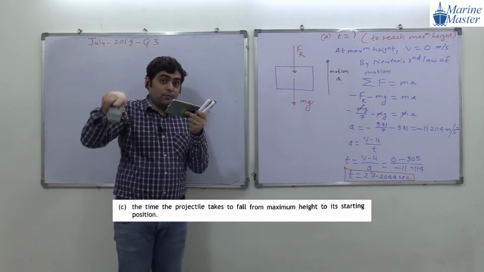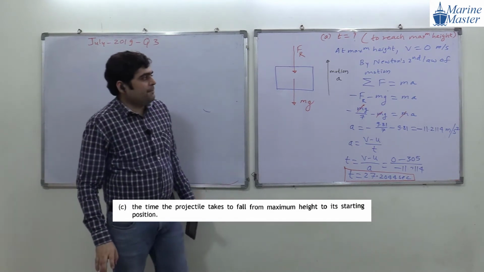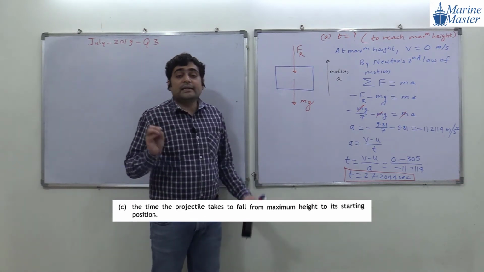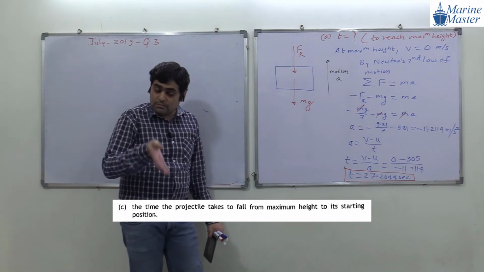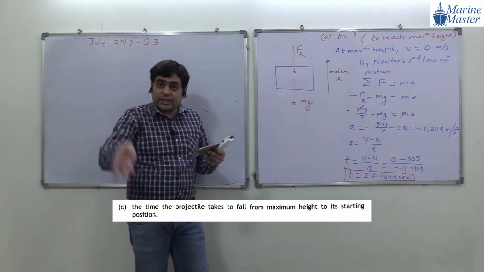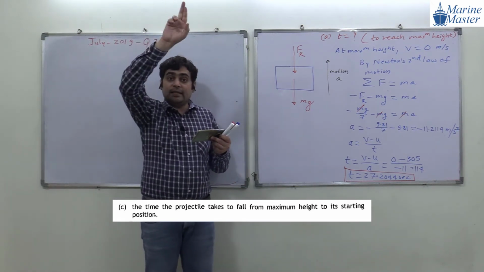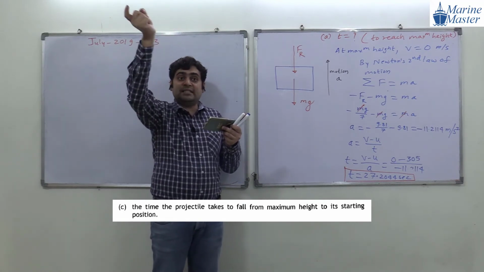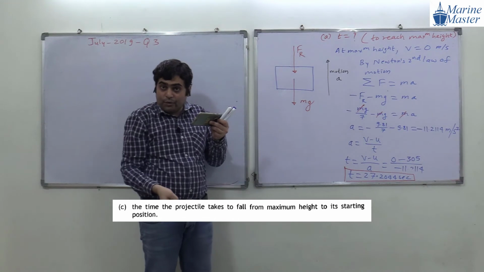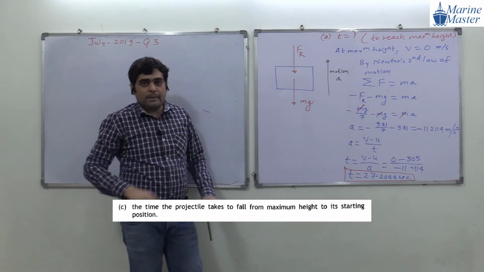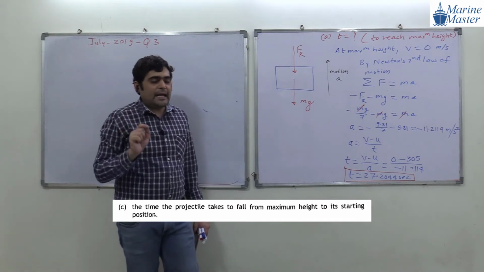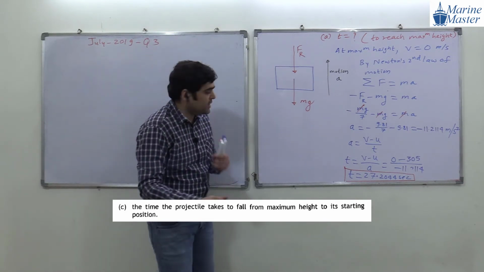Guys, see, in the A part they asked us the time taken by the projectile to go from its starting position to reach the maximum height. But here in the C part they are asking us the time taken for the projectile from the maximum height to reach the starting point. Now my question for all of you: is it the same or different? Try to understand the question.